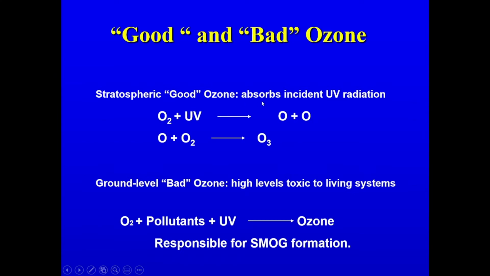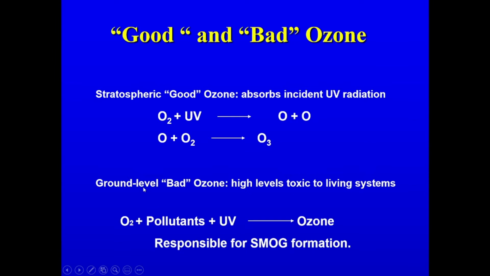And you may see how this ozone molecule gets generated in the stratosphere. The oxygen molecules, when exposed to UV radiation, split up into oxygen atoms, or oxygen free radicals. If you are aware, free radicals are highly reactive in nature because they have unpaired electrons. In this reaction, the oxygen free radicals are generated, and these oxygen free radicals fuse with an oxygen molecule and generate O3. This O3 is stratospheric or good ozone.